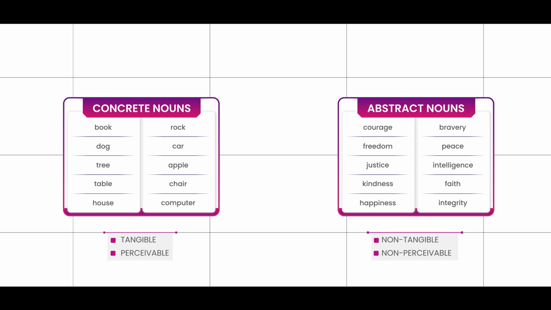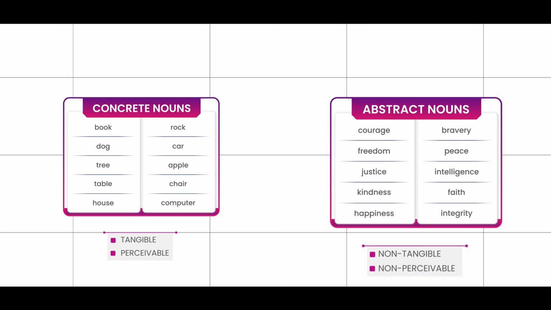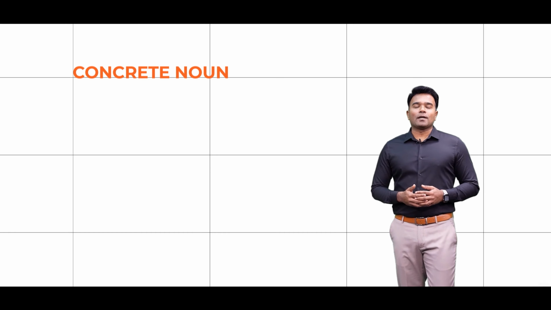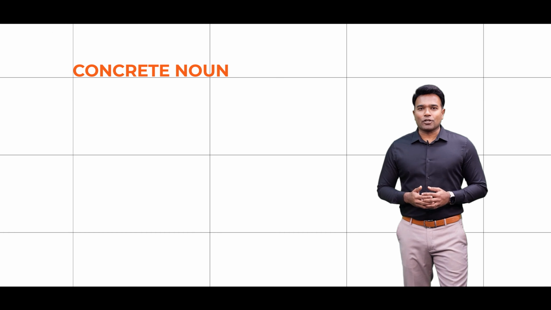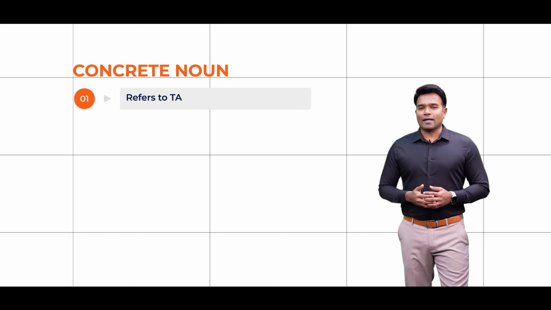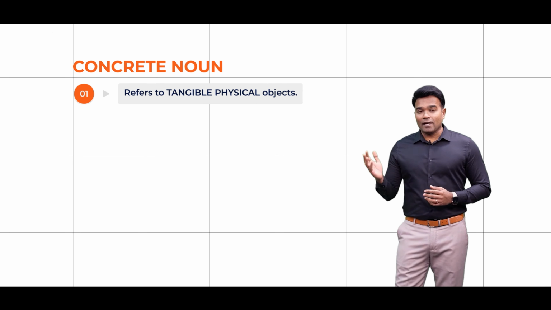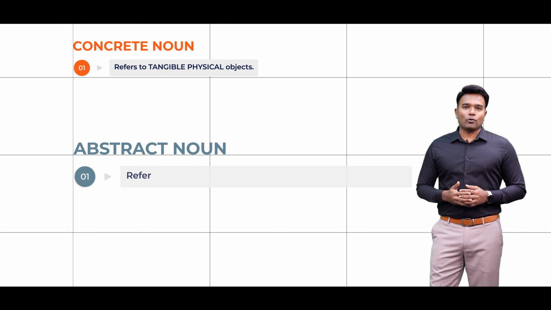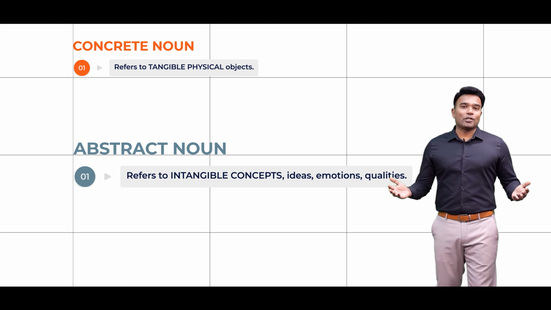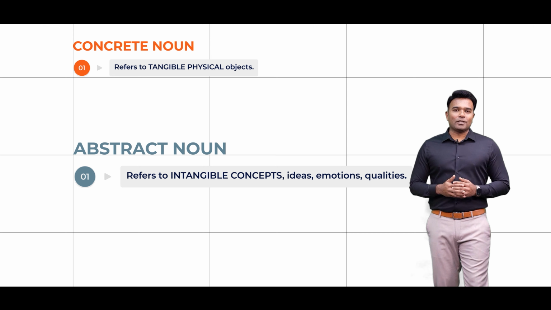All said and done, I am sure that you have got a broad idea of what really are the concrete nouns and the abstract nouns, but let me give you the formal definitions of both of them. Concrete nouns happen to be such nouns in English that refer to tangible or concrete physical objects. But abstract nouns refer to intangible concepts, intangible ideas, emotions, and qualities.